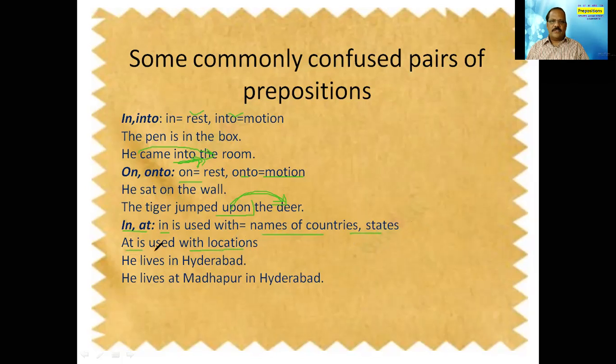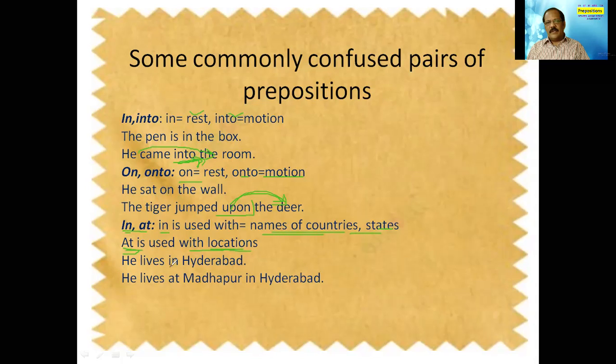So when we are just referring to the locations, exactly where, at post office, at railway station, for all that we use at as a preposition. So in is used for states, districts, and the names of the countries, whereas at is used for the locations.